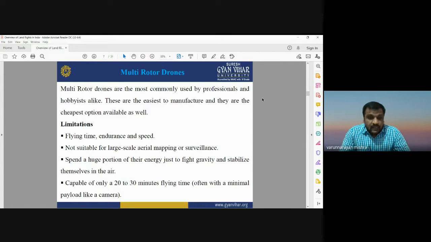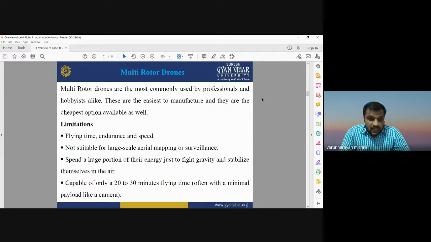These multi-rotor drones are not suitable for large scale mapping or surveillance, because they spend a huge portion of their energy just to fly against gravity and stabilize themselves in the air. That's why their flying time is very low. Because of the short flying time, they cannot be used for large scale aerial mapping.